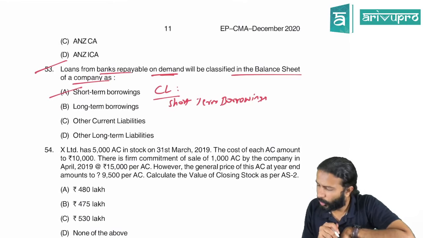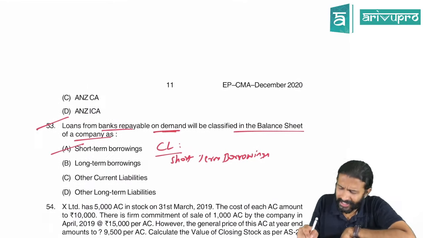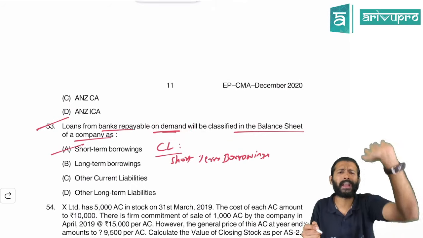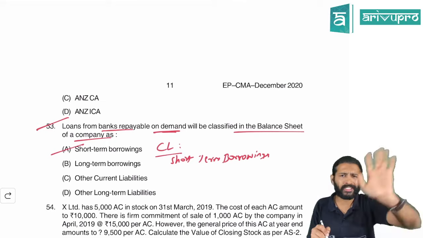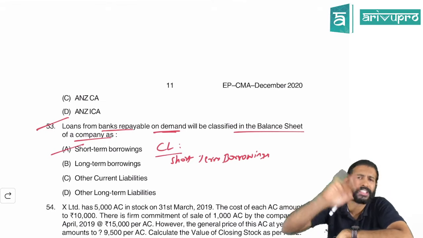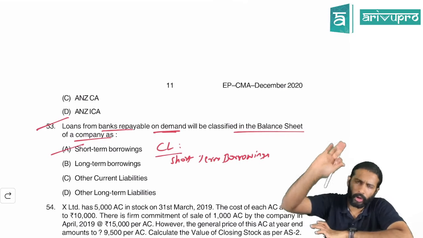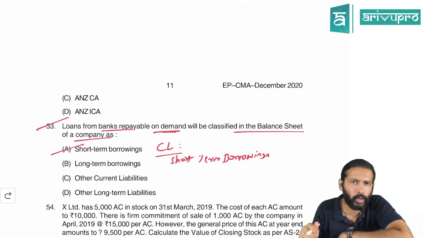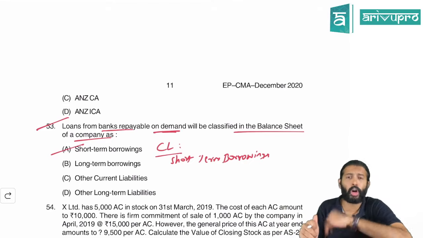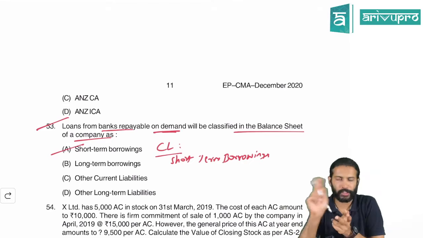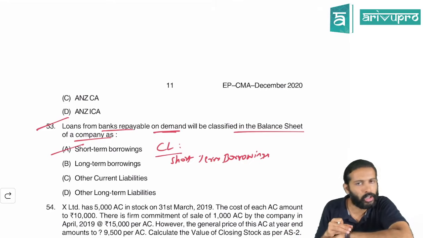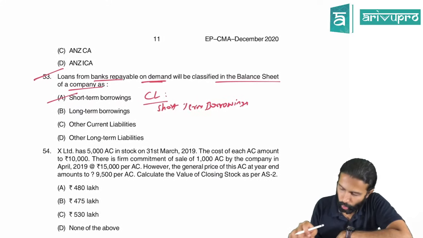So what if it is more than 12 months? It is not, because they're saying on demand. If it is payable on demand, that means whenever the bank asks, you need to repay. Such loans which are repayable on demand, we never classify as non-current liability. It always will be classified as current liability only. Only if the period is more than 12 months and it is not payable on demand, those two features, then you can classify it as a long-term borrowing. Good question. Hope I've answered.